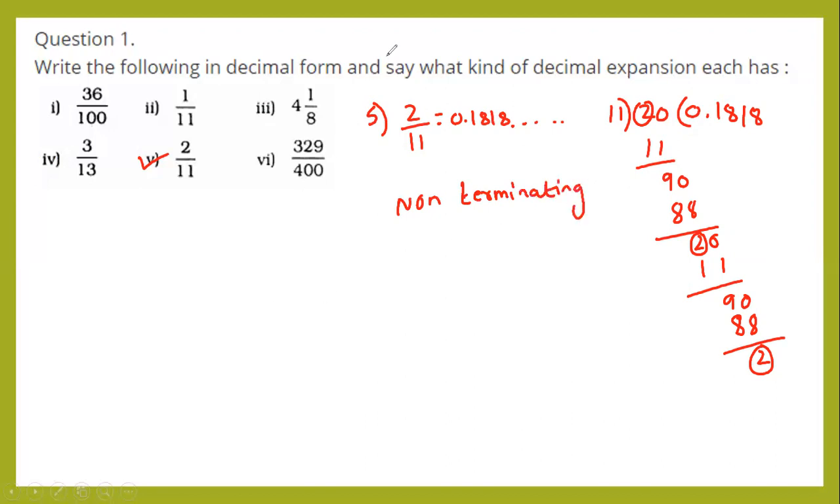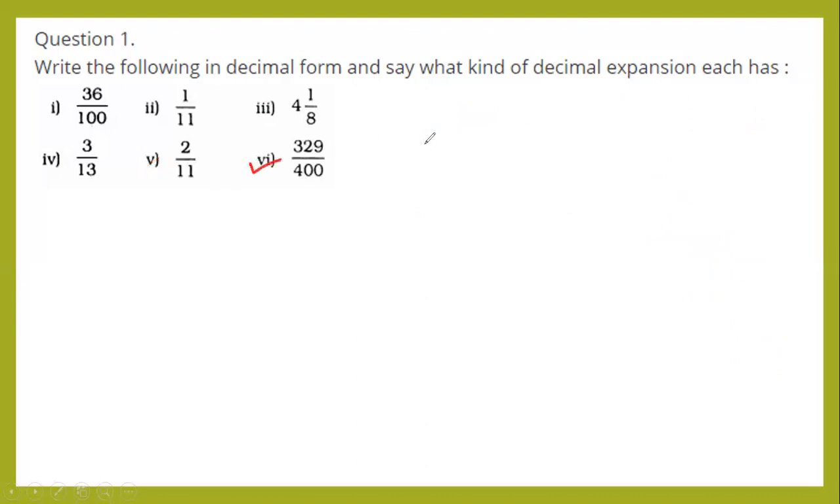Next, sixth sum, 329 divided by 400. Okay, sorry, not 4,000, 400. So 400, 329. Okay, put 0 here, here 1 0. 408 sir, 408 sir, 3,200. Remainder is 90.